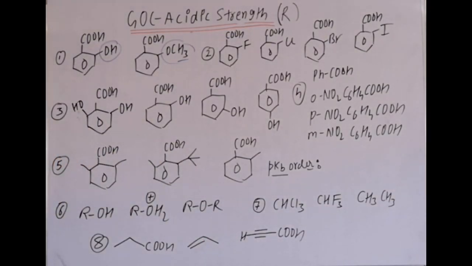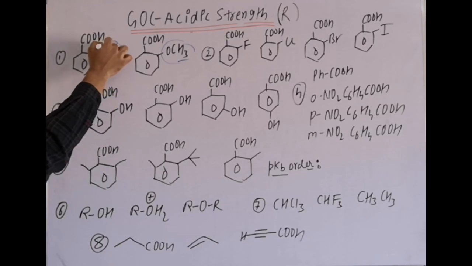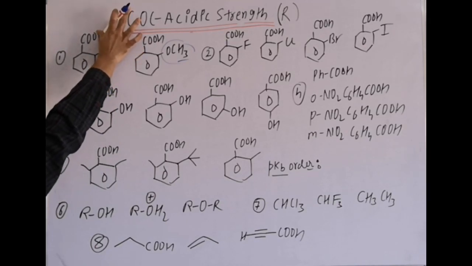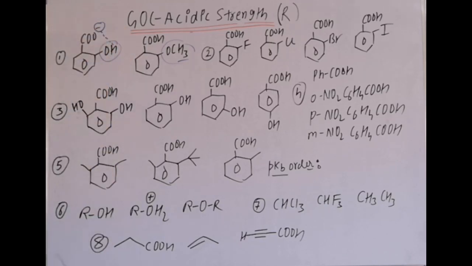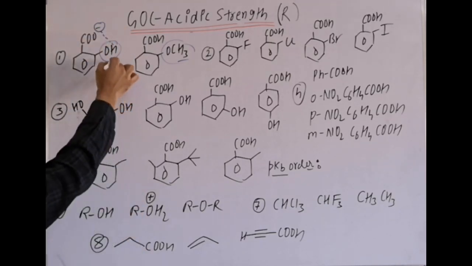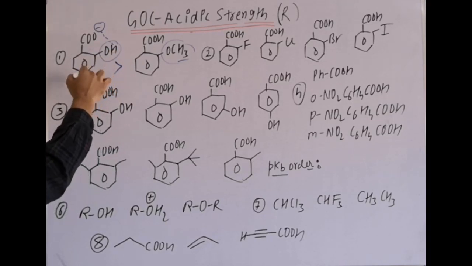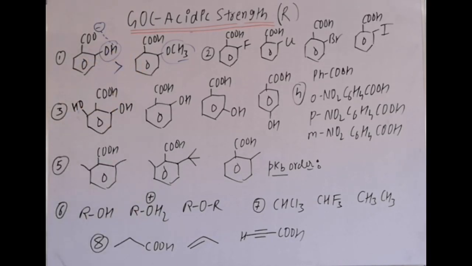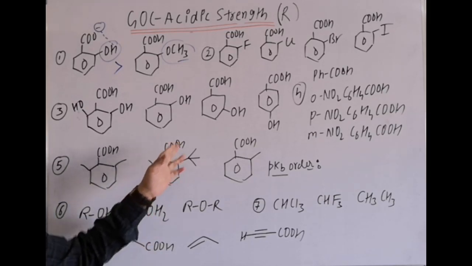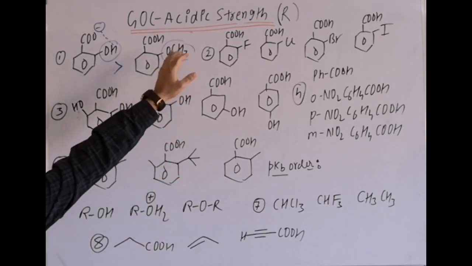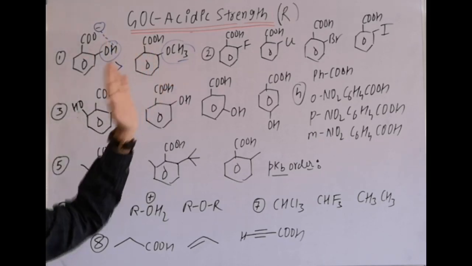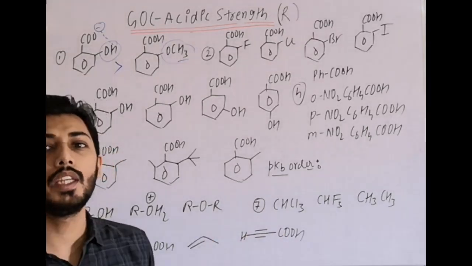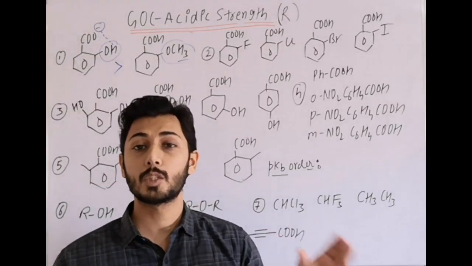Now in the first one, after losing H plus, this conjugate base is highly stabilized due to the intra-H bonding factor, so its pK value is lower as compared to the second one. Although both are ortho substituted, and if we consider electronic effect, then OCH3 minus I is slightly more than OH. But the reason here is not that one. Why? Because whatever the logic, it should explain the experimental value.